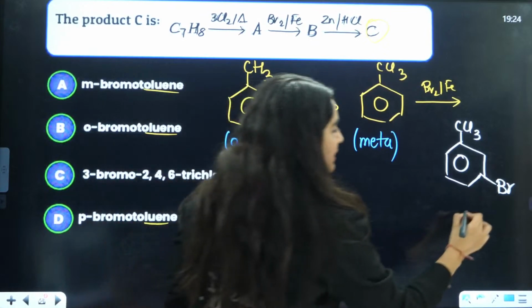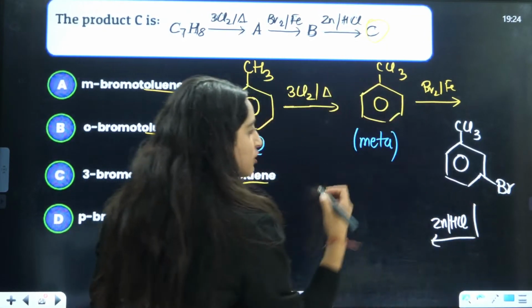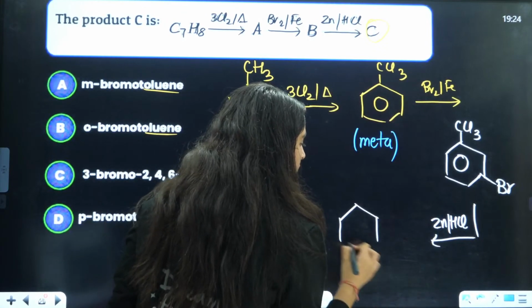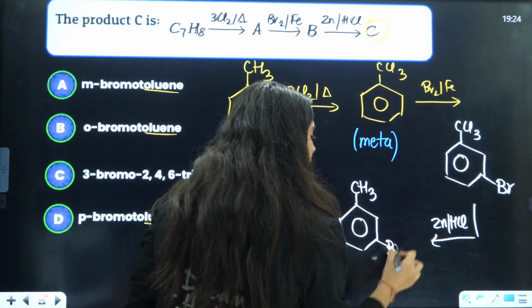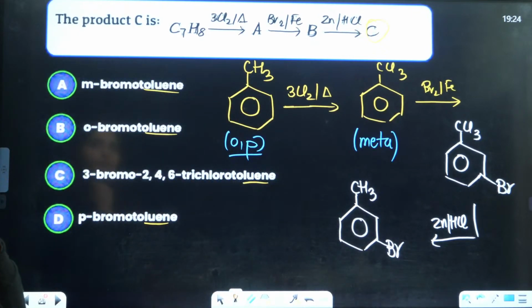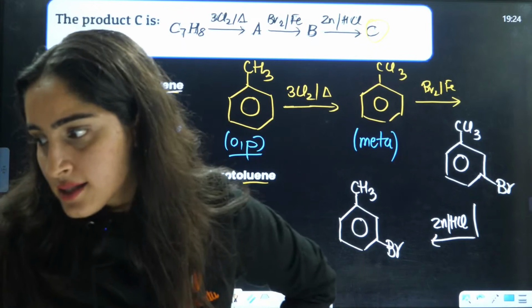After that you are adding zinc HCl here. Zinc HCl is used for reduction. So here what will happen? This will be again reduced to CH3. That means meta-bromotoluene will be formed here. So the answer will be A is the correct answer, right?